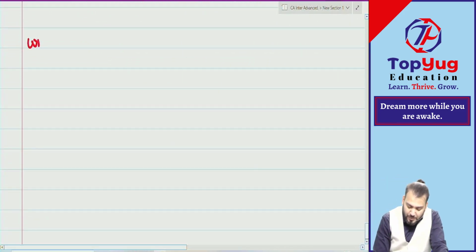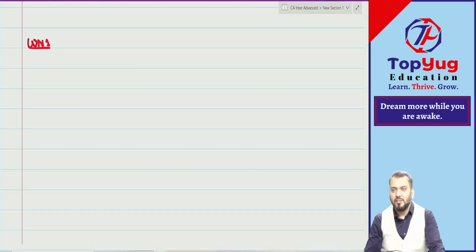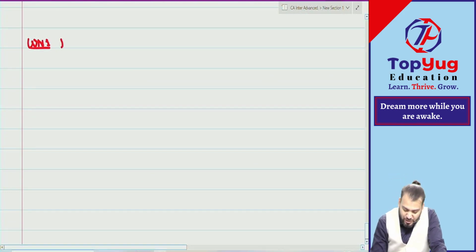Always in the exam, prepare this working note, even though you can do without it. Write down distribution of insolvency loss.